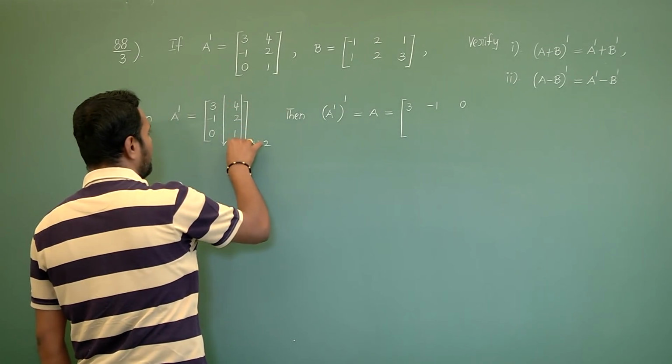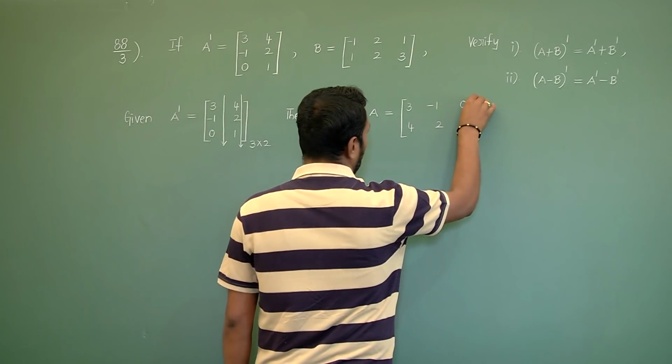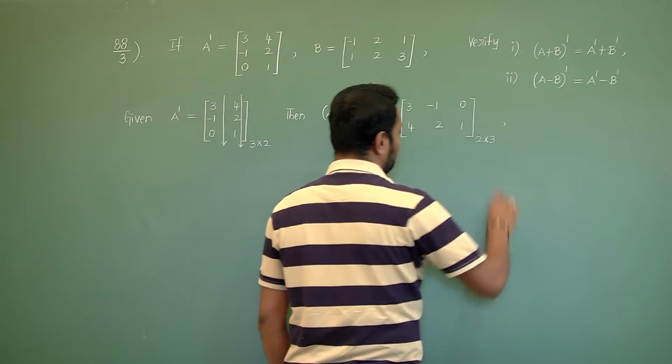Second column elements becomes the elements of second row 4 2 1 of order 2 cross 3.